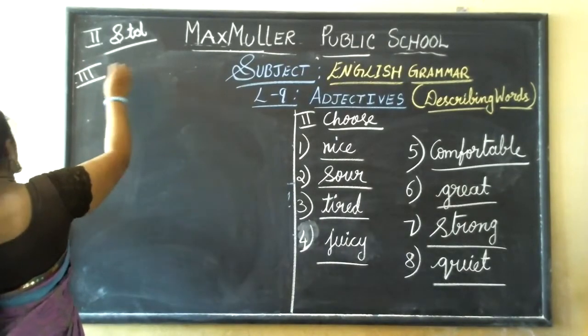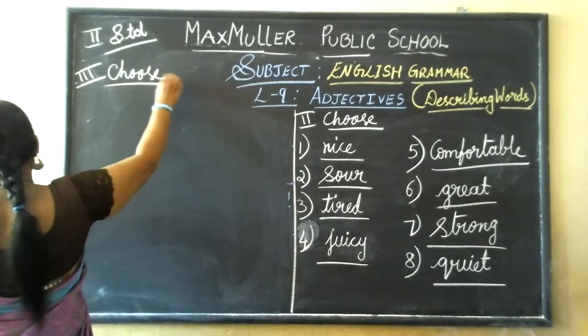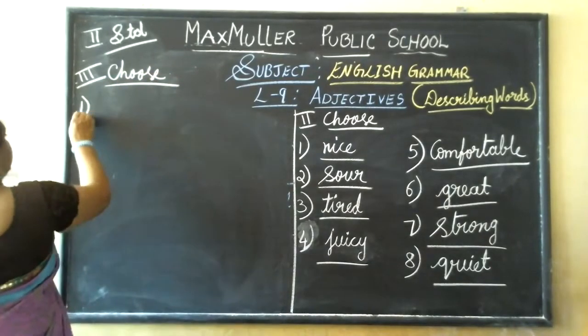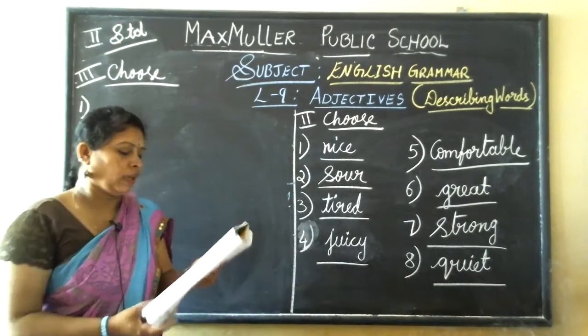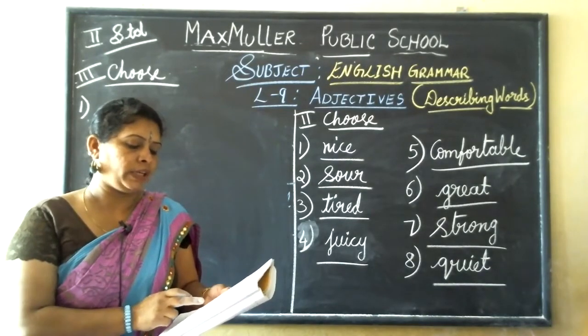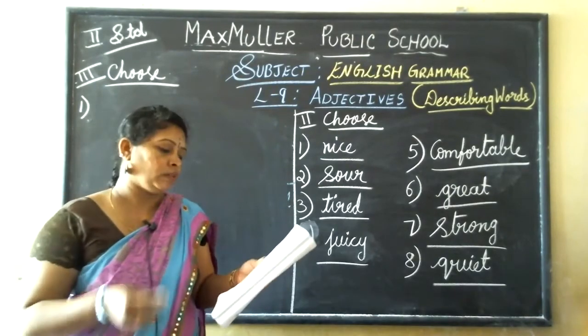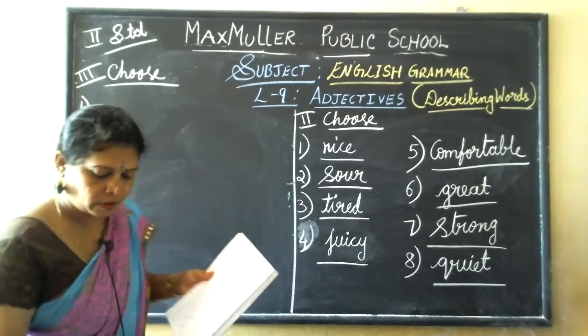Third main, choose. First one, can I have a clean plate? This plate is very dash, bad, ugly, dirty. So dirty is the correct answer.